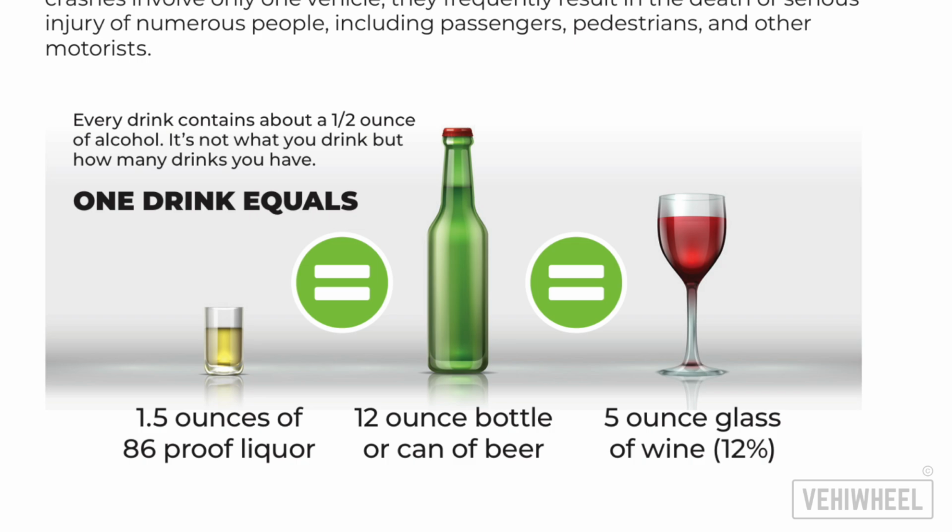Equivalent alcohol content: 1.5 ounces of 86 proof liquor, e.g. whiskey, vodka, rum, equal to 1 standard drink. 12 ounces of beer, 1 can or bottle, equal to 1 standard drink. 5 ounces of wine, 12% alcohol by volume, equal to 1 standard drink. It's not about the type of alcohol you consume, but how much you drink that matters. Multiple standard drinks increase blood alcohol concentration, BAC, and impair driving ability.